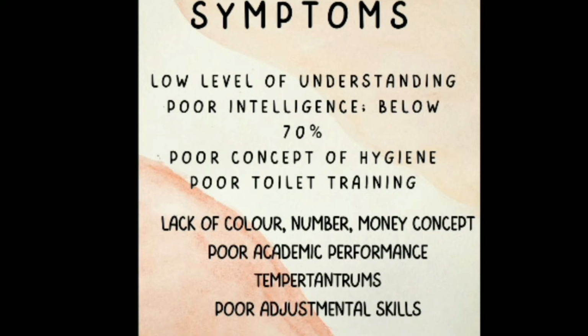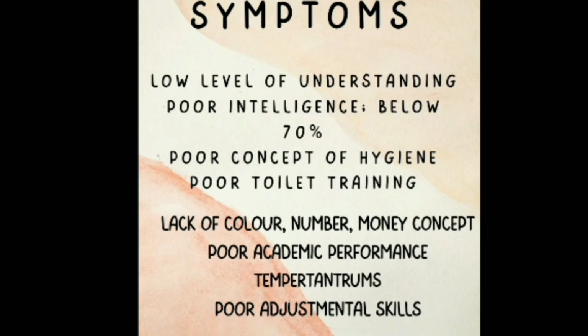They can't make out the numbers, which is a big number, which is a small number, and also the money concept. They cannot make out which is the more amount, which is the less amount, which has more value, which has less value. And poor academic performance, as their IQ will be low and their understanding level will be low, so their academic performance will be poor. They cannot score good marks as they cannot understand what is taught by the teachers.